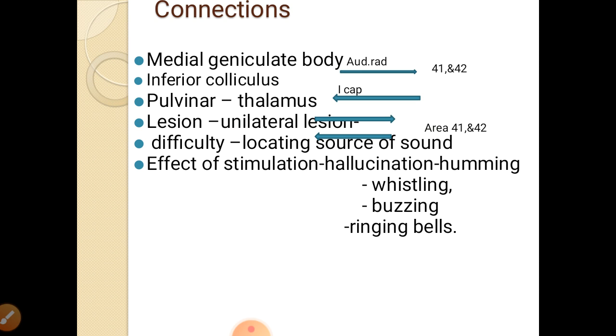A unilateral lesion of areas 41 and 42 shows difficulty in locating the source of sound. What is the effect of stimulation of this area? Stimulation of areas 41 and 42 causes hallucinations such as humming, whistling, buzzing, ringing of bells. All these hallucinations can be found if you electrically stimulate areas 41 and 42.